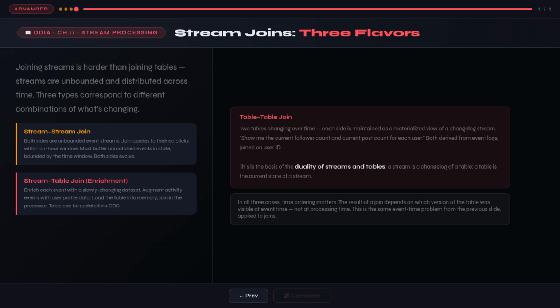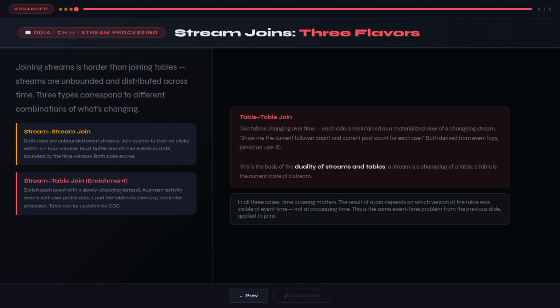The table-table join materializes a join of 2 tables that are both being updated. Both input sides are CDC streams of database changes. You maintain a local materialized view of both tables in the stream processor and update the join result as either table changes. Kleppmann uses Twitter's home timeline as an example.